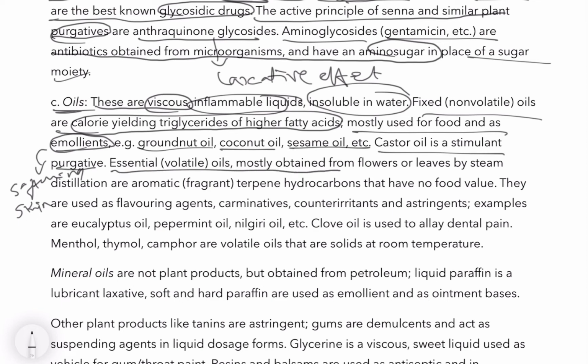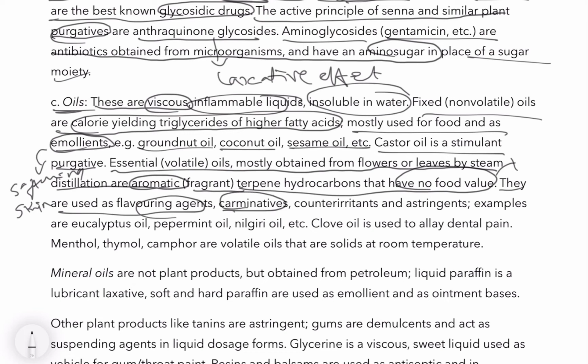Essential volatile oils are mostly obtained from flowers or leaves by steam distillation. They are aromatic or fragrant terpene hydrocarbons that have no food value. They are used as flavoring agents.